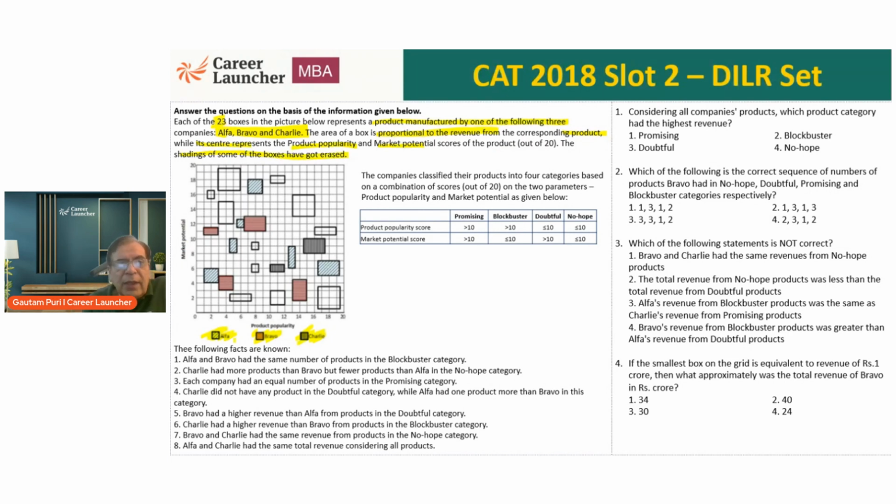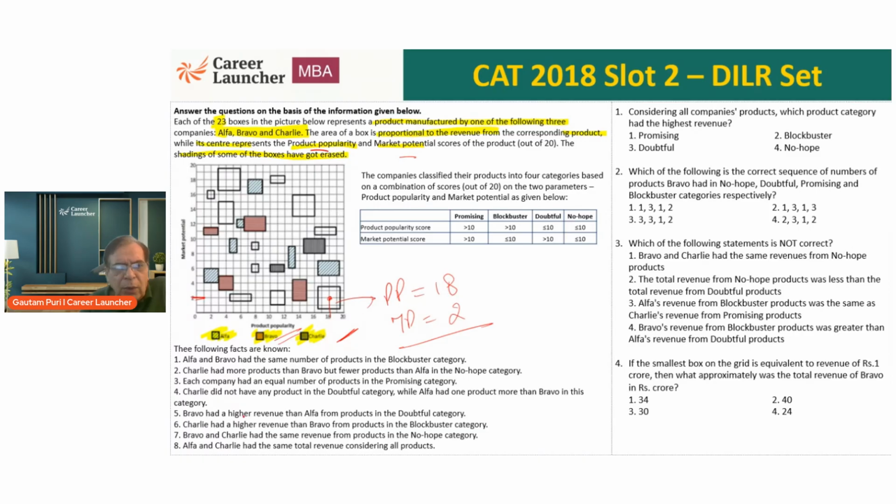Okay. So what does it say? The center of the product represents 2 things. One is called product popularity and the other market potential. The x-axis is the product popularity. So if I look at this particular box here, or let me take a slightly bigger box here, let me say this one. The center of the box is this point. Go down. So for this particular box, the product popularity score, which is the x-axis, is equal to 18. While for this particular box, the market potential score is 2. Okay. So we understand the graph so far.